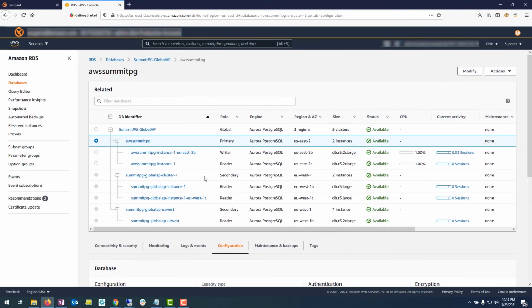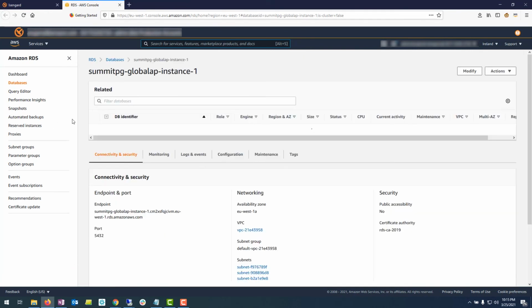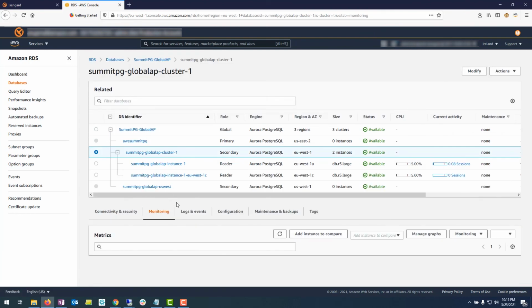Now, how do I monitor my global instances? So the number one thing that I'm concerned about is lag. So I go to my EU West, my secondary region, and obviously it is going to change the region in the console to the Ireland region, and I can simply go to the monitoring tab, and under the monitoring there are a couple of additional CloudWatch metrics that can help me with monitoring the global databases.